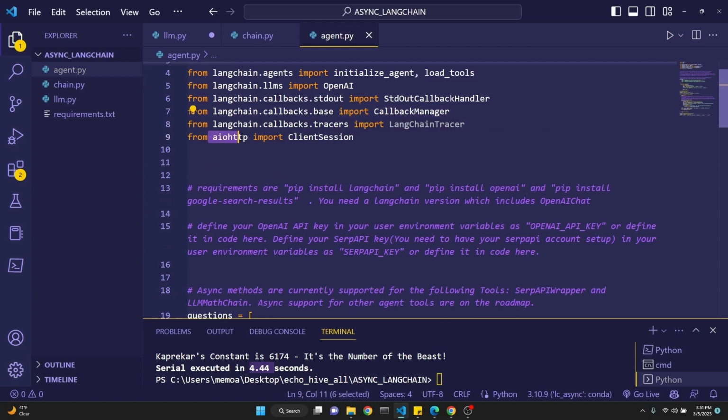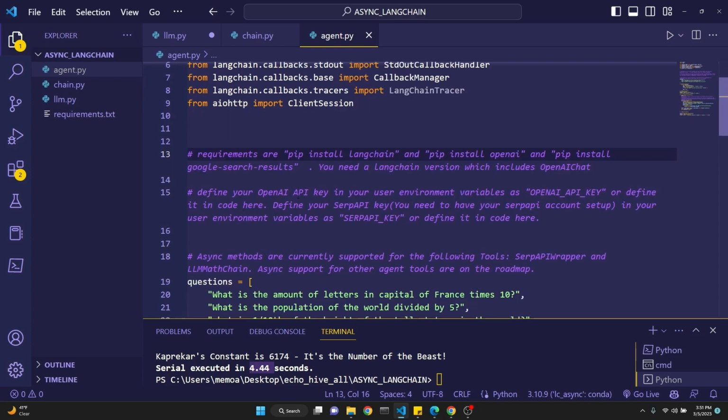And then we are importing ClientSession from aiohttp. This, from the Langchain documentation, I realized actually increases the performance of doing parallel calls with async to OpenAI's LLM using HTTP requests. But it works without using this. You get the speed boost anyway. We're going to talk about it here in a second. I had just heard of aiohttp for the first time making this video, so don't get discouraged. Please continue, just pay attention to syntax.